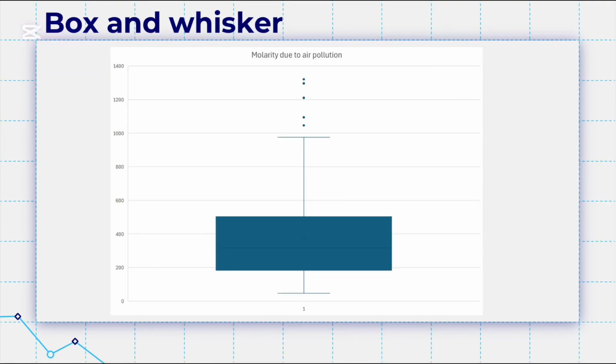The box and whisker plots reveal critical distribution characteristics for both variables, strongly supporting the observed patterns in prior analysis. For mortality due to air pollution, the plot exhibits pronounced right skewness. The median 317 sits well below the mean 373.9, with the interquartile range concentrated in lower values, roughly 200 to 500 deaths per million, while the upper whisker extends sharply to 1,321 deaths per million, highlighting the high mortality outliers that align with urban hotspots.